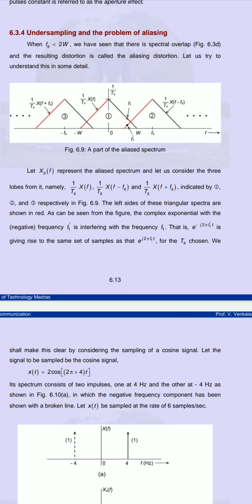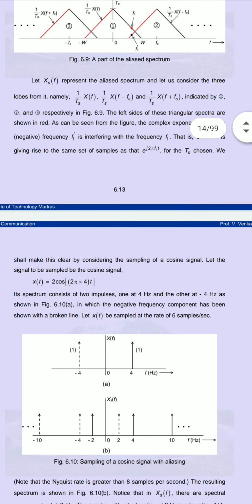Here we are supposed to sample a cosine function. Taking one example, x of t equal to 2 cos of 2 pi into 4t, we are supposed to do sampling with the aliasing, with the distortion, with the overlapping. Here we take the spectrum, which consists of two pulses, one at 4 Hz and one at negative 4 Hz, as you can see in 6.10a, in which the negative frequency component is shown in the broken line.